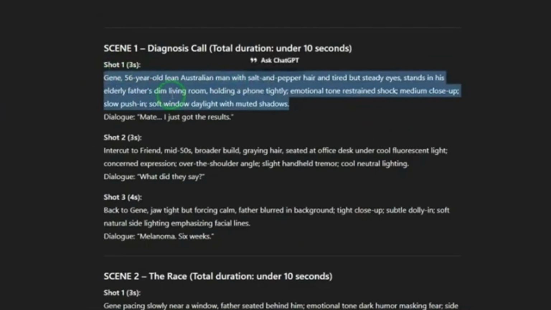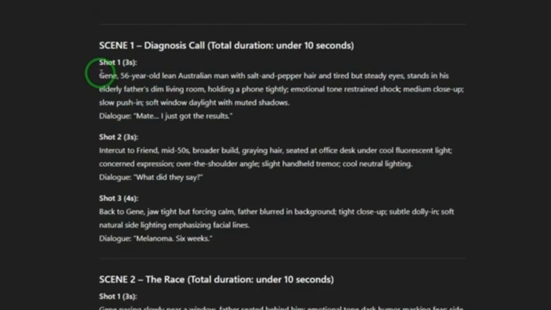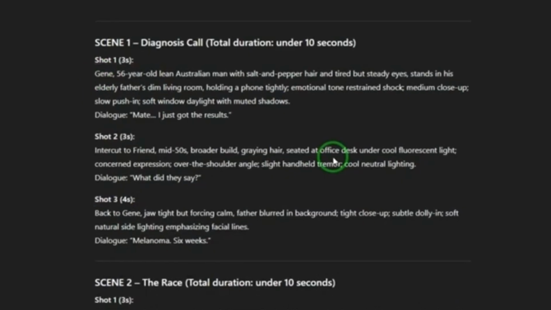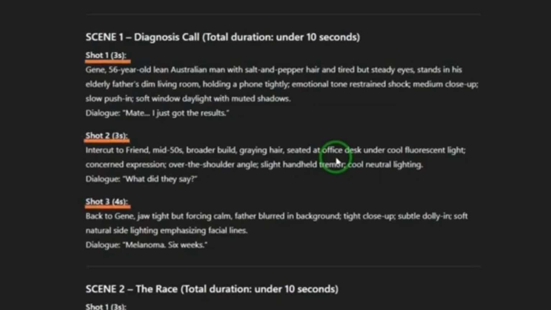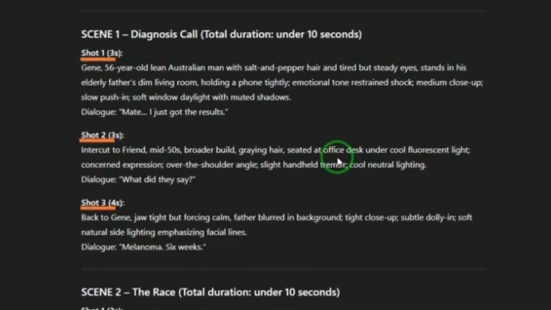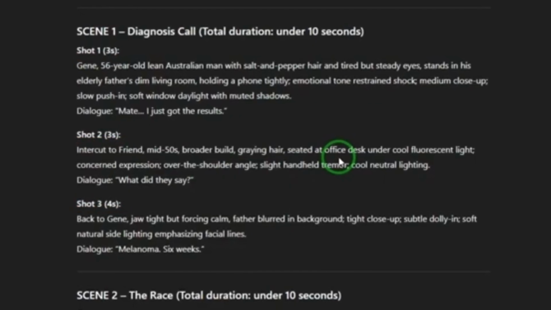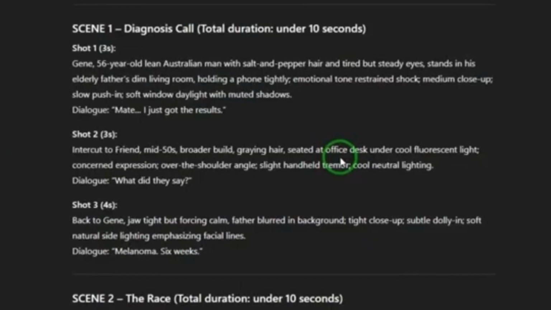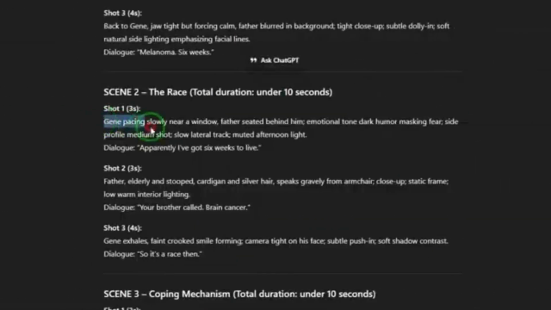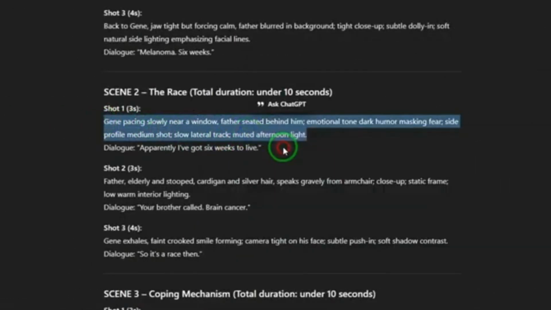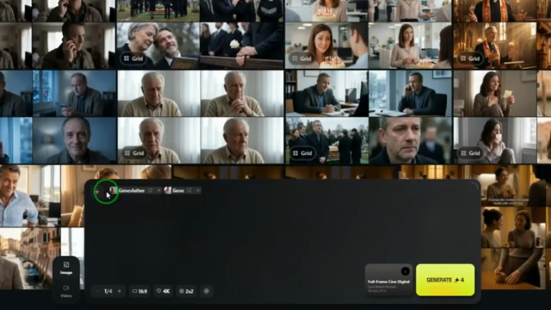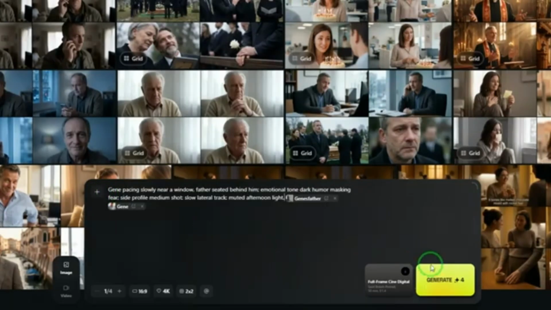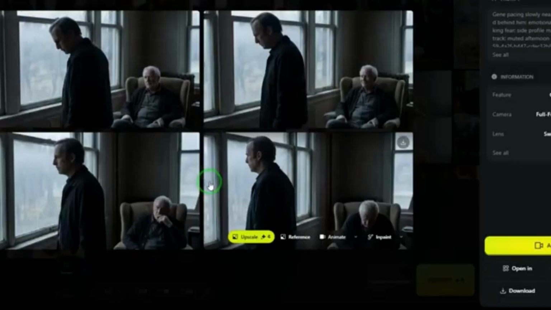Pay attention here, only use the first shot prompt when generating still images. The second and third shot prompts get used during the video generation. If you use all 3 prompts for images, you'll have the wrong starting frames when you move to the video step, and the whole scene will look disconnected. Go through every scene the same way. Copy the first shot prompt, add the characters, generate, pick the best image, download, rename. Once you have the first shot image for every scene, you're ready for the video generation step.